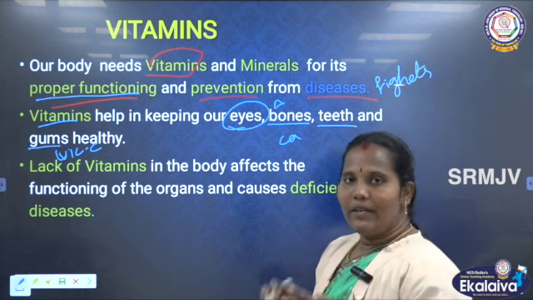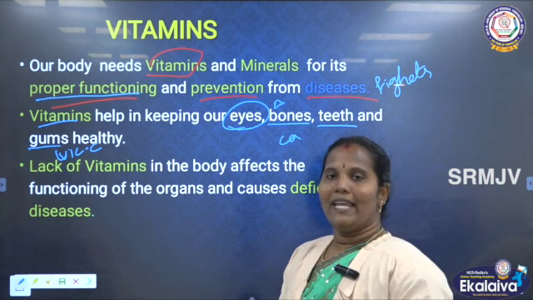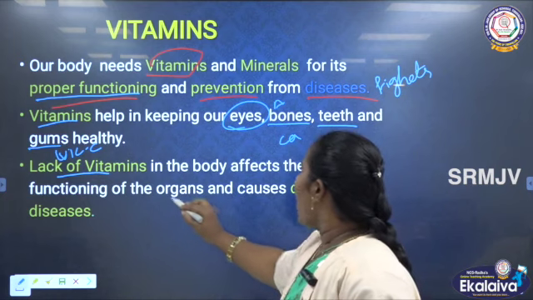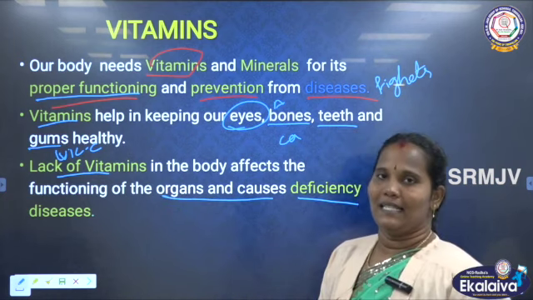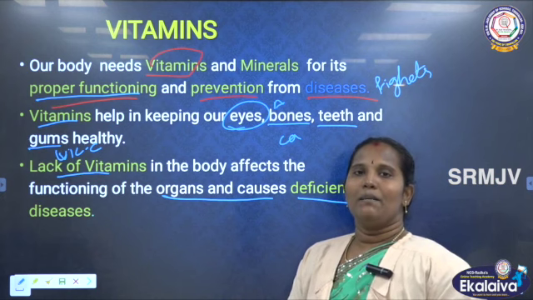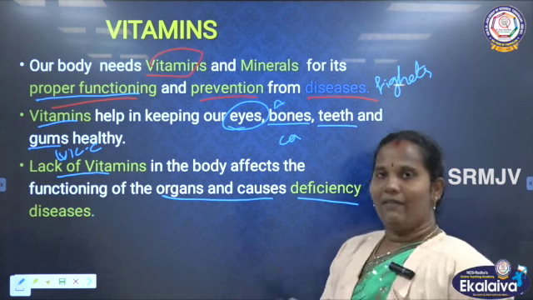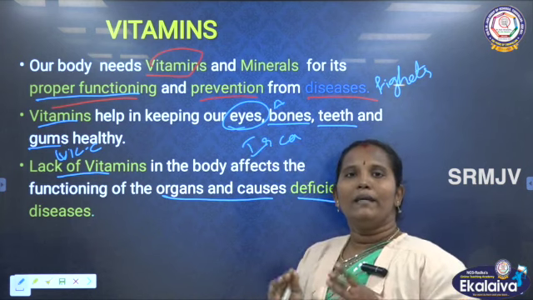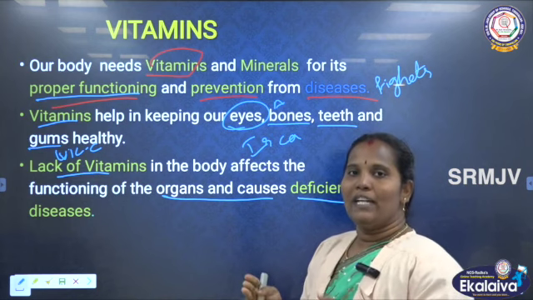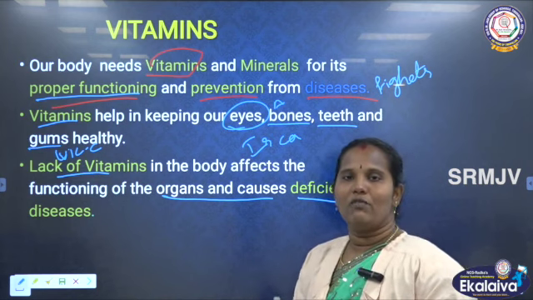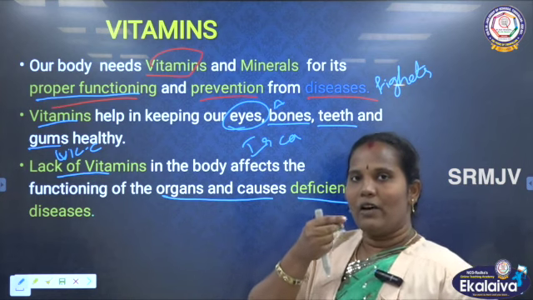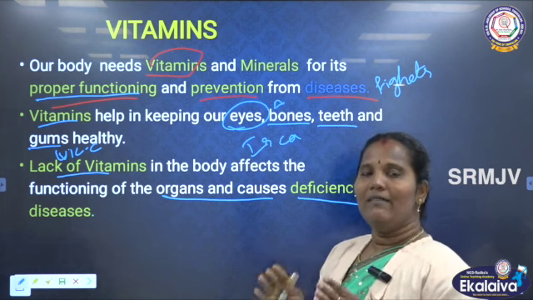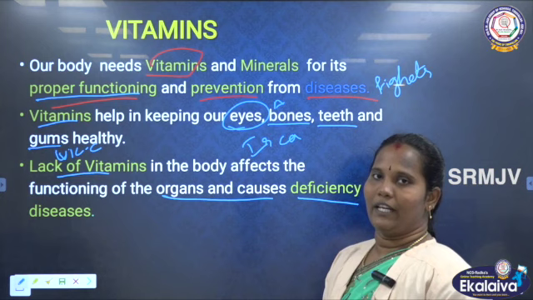Suppose a vitamin is lacking in our diet, what will happen? The lack of vitamins affects the organs and causes deficiency diseases. For example, if iron or vitamin A is lacking, it causes night blindness. If vitamin C is not there, what will happen? We have bleeding from the gums in our teeth. So deficiency will happen if vitamins are lacking in our diet.